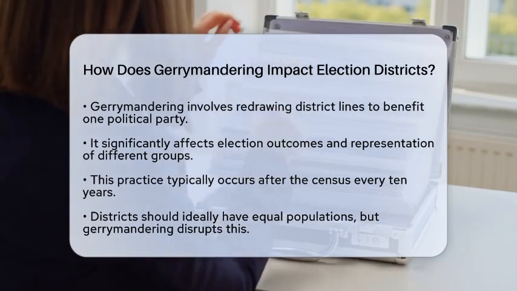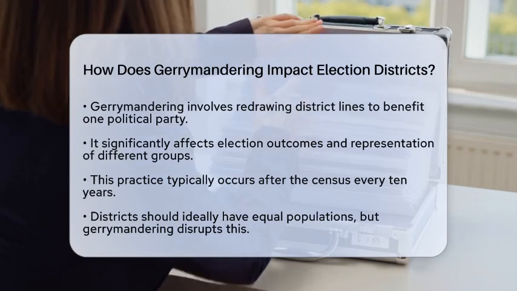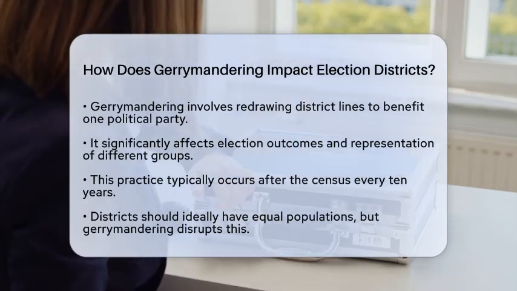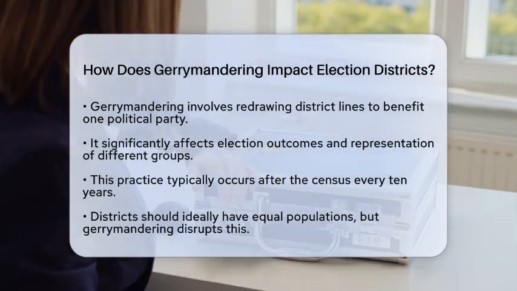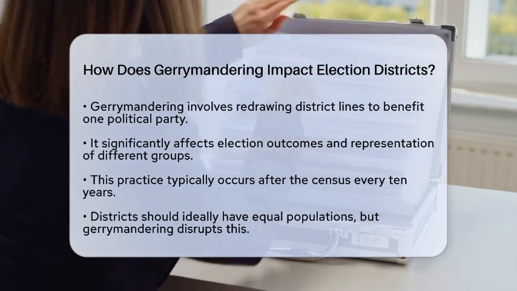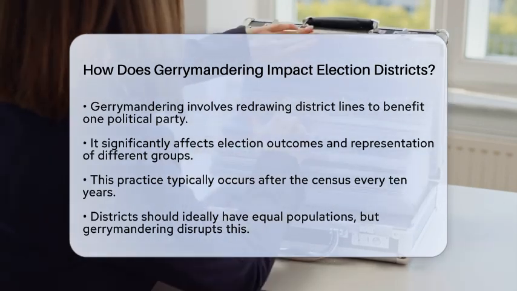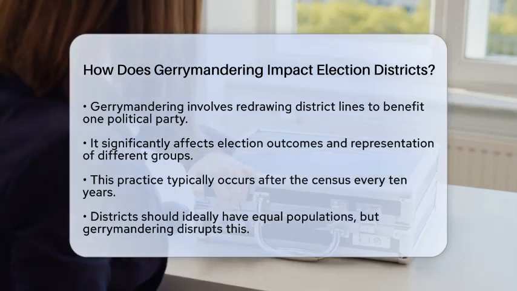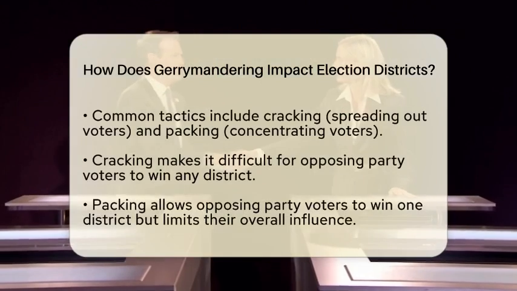Gerrymandering typically happens after the census, which occurs every 10 years. This is when population shifts are taken into account, and ideally, districts should have roughly equal populations. However, when gerrymandering occurs, the lines are drawn in a way that benefits certain groups rather than ensuring fair representation for all voters. Two common tactics used in gerrymandering are cracking and packing.